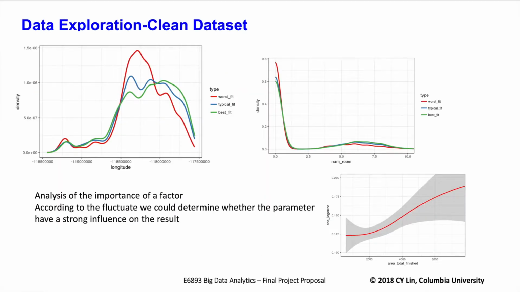Let me introduce the data exploration of the log error dataset. To analyze which properties have a strong influence on the log error, we grouped the absolute log error into different percentiles: the top 10% as the best result, the worst 10% as the worst, and the 50% around the median as typical. If the three lines coincide, these properties have less influence on the prediction. As we can see in the picture, longitude has a strong influence and room number has less influence.